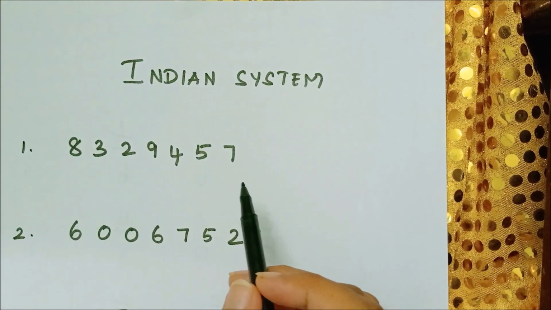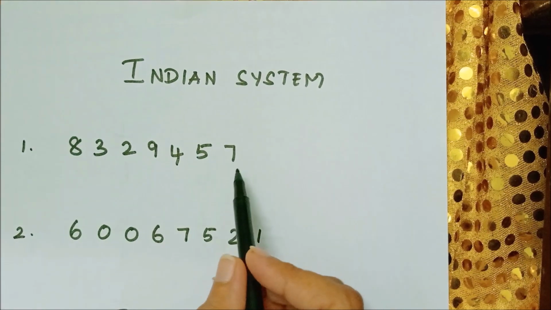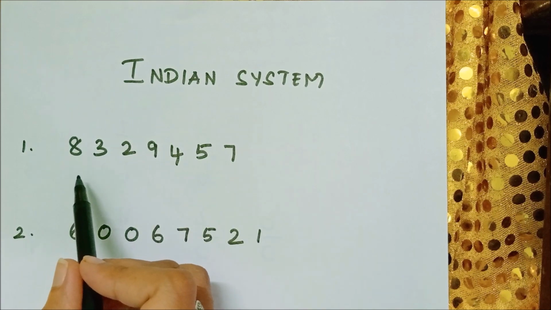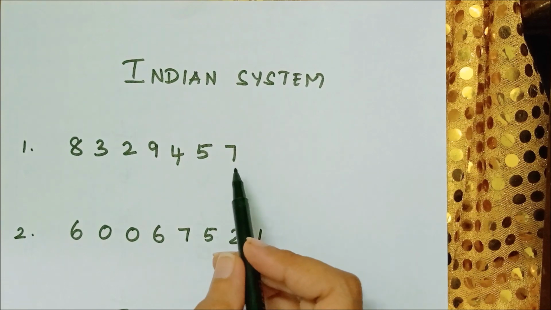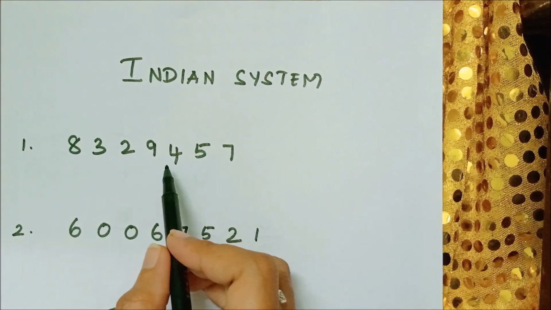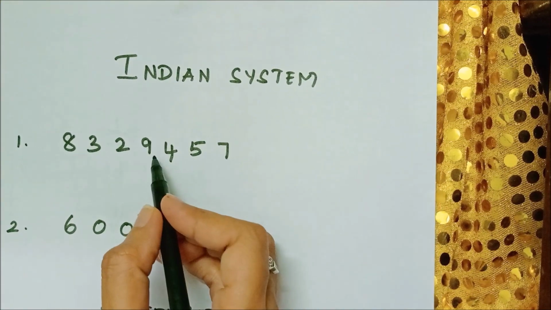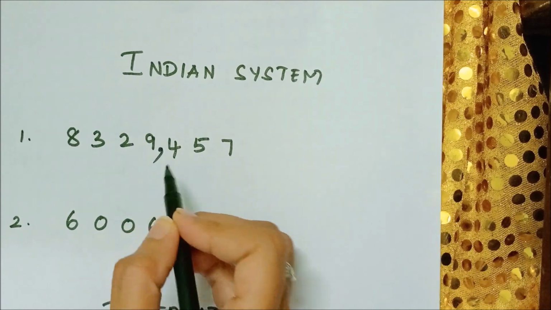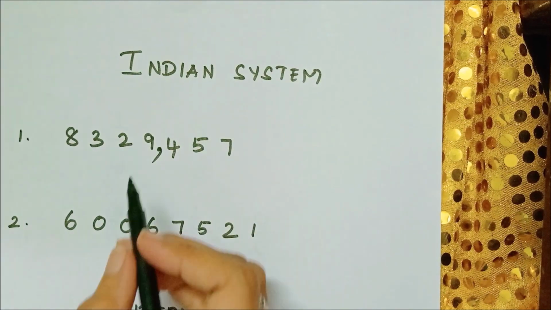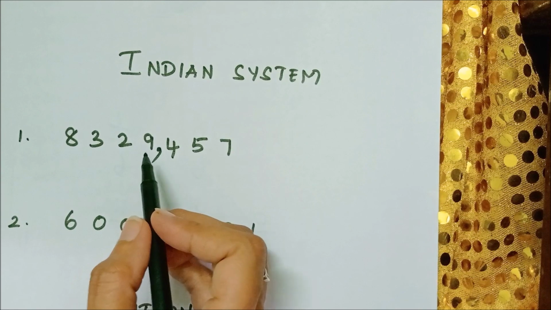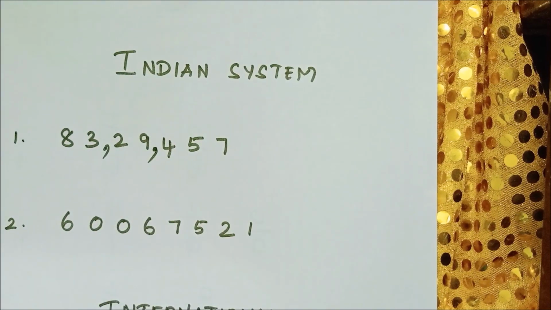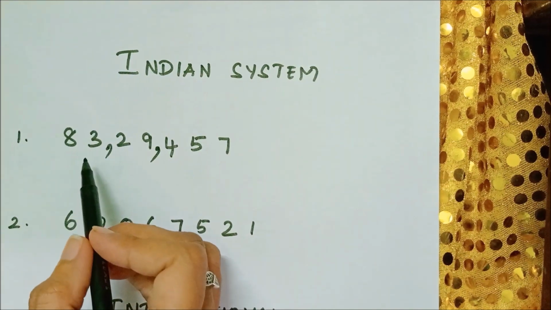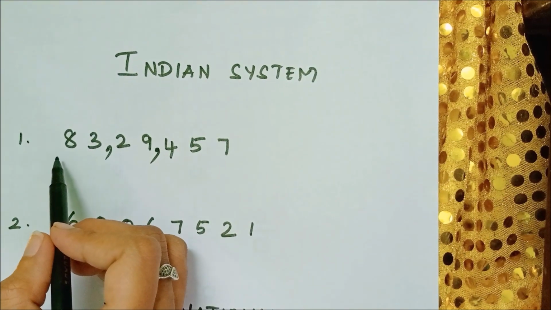Always you have to start from last and move towards left. So where do you have to put the comma? See, ones, tens, 100. Before 100 you have to put a comma. Next, 1,000 and 10,000, this is thousands place. You have to put a comma. And then lakhs, 10 lakhs.